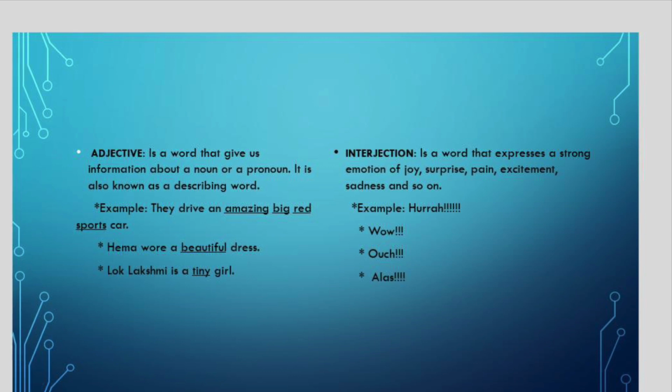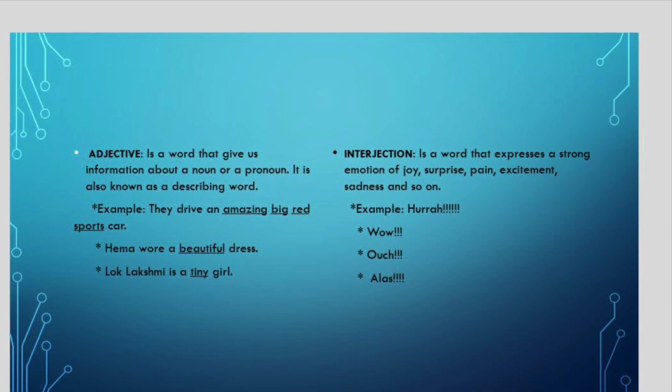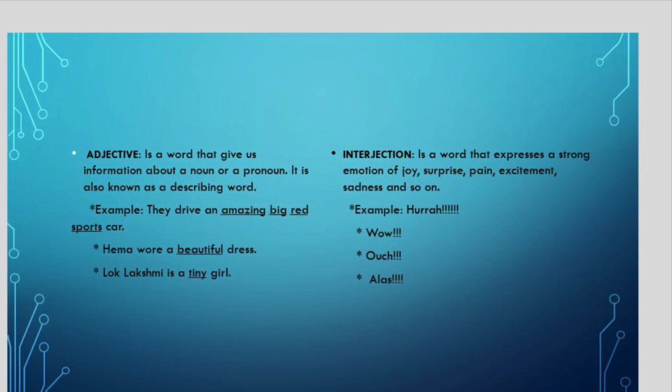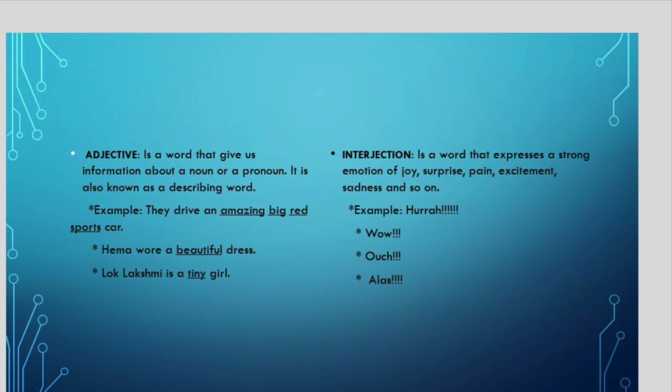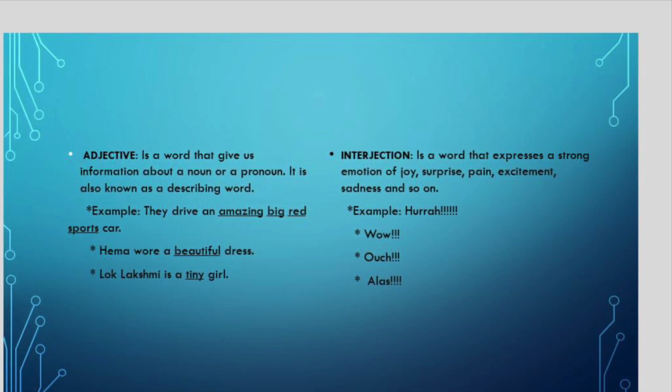Now we come to the eighth part of speech, and it is called interjection. An interjection is a word that expresses a strong emotion of joy, surprise, pain, excitement, sadness, and so on. For example, when we win, we say hurrah, right? We don't say hurrah flatly. We say wow, ouch, alas, not in a flat way, right?